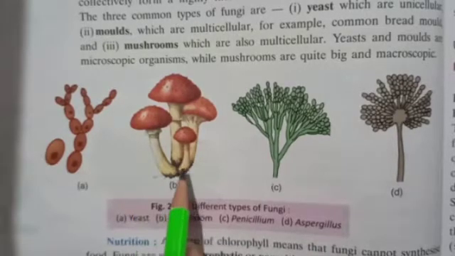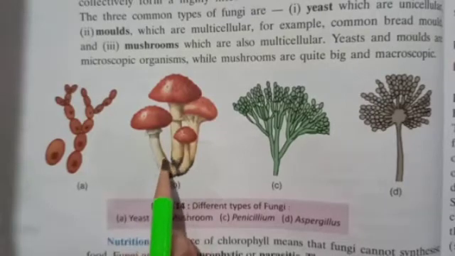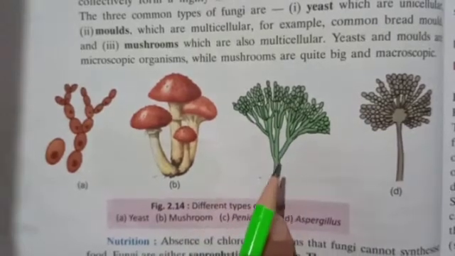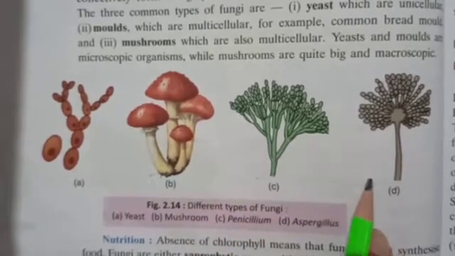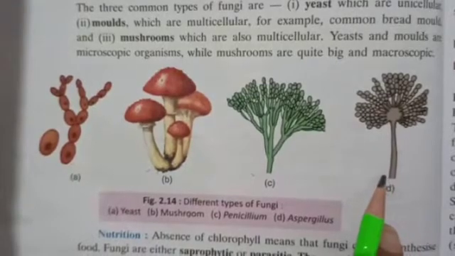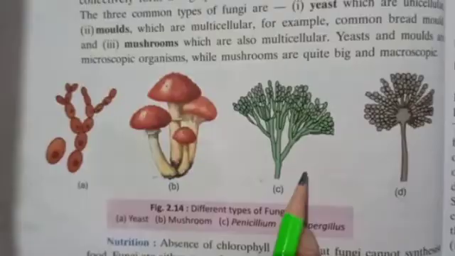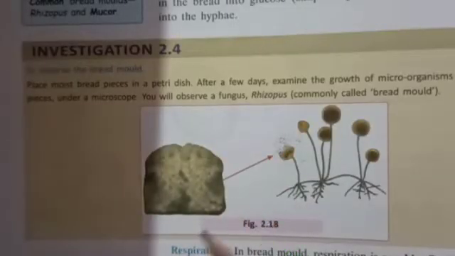Some of the mushrooms we eat are edible. The third one is penicillium, and the last one is aspergillus. These are the different types of fungi. Now students, just now I told you about the characteristics of members of fungi.